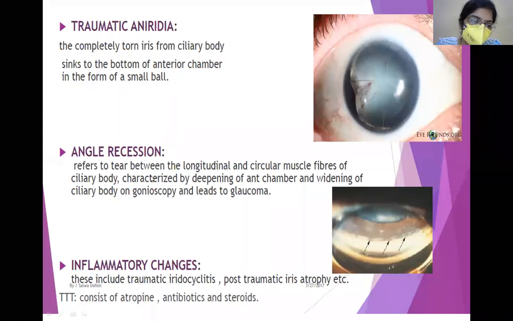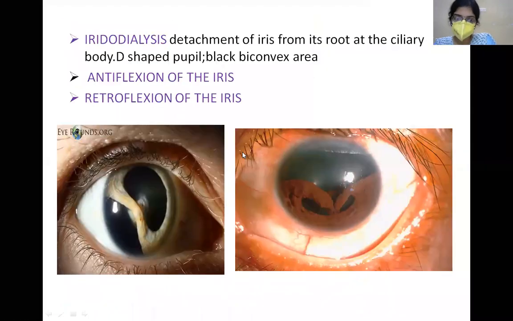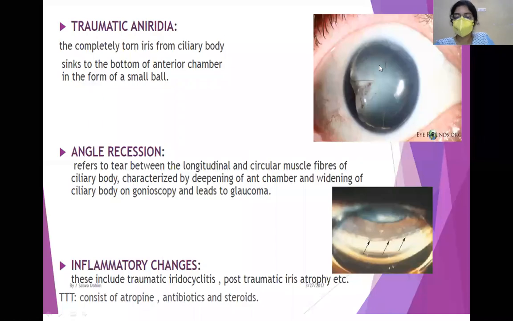Now, why is this angle recession important? This is important because it can later lead to angle recession glaucoma. Okay, so this is important. Now, why could aniridia or any other lesions of the iris be important? When you don't have the iris, you are not able to regulate the amount of light entering the eye through the pupil, and the patient will experience a lot of problems like glare and photophobia. So in order to understand this, we need to know that the iris lesions are important.